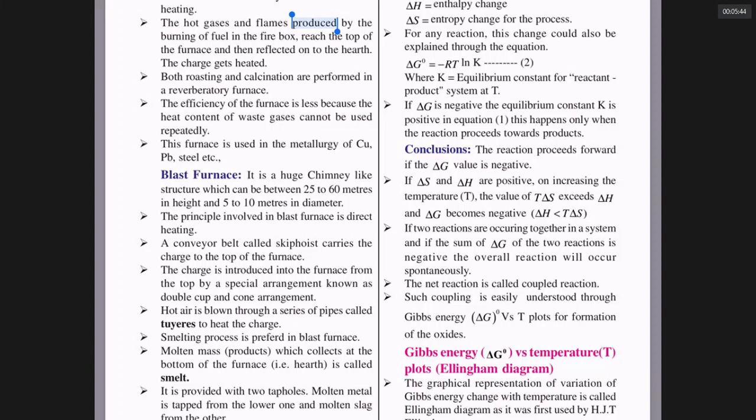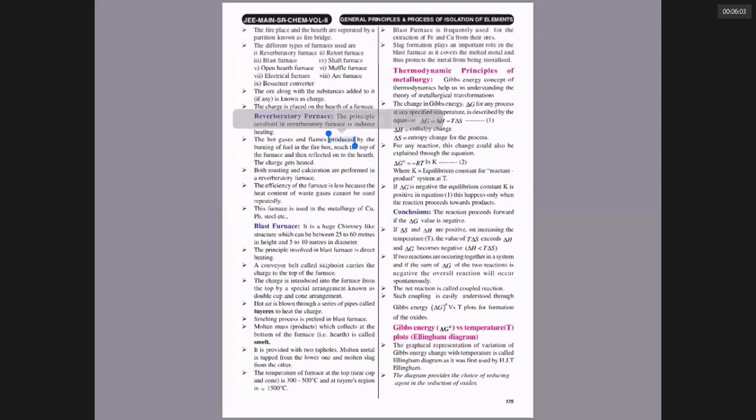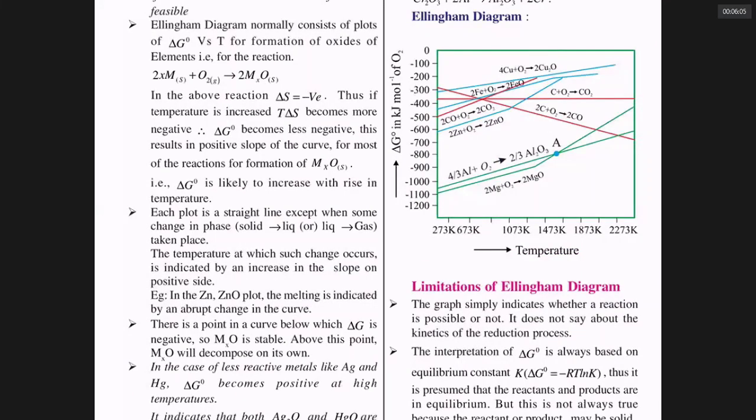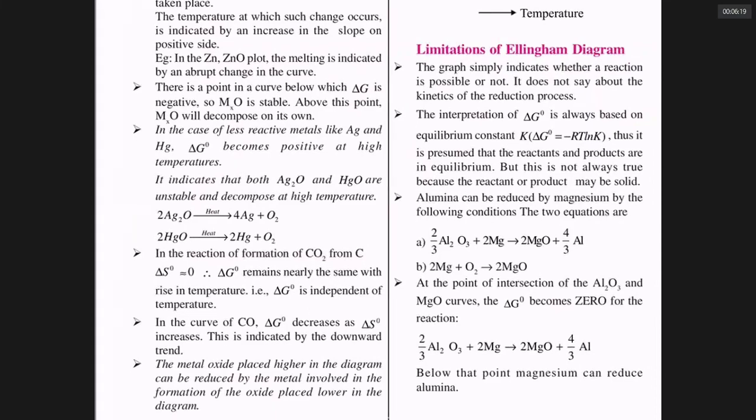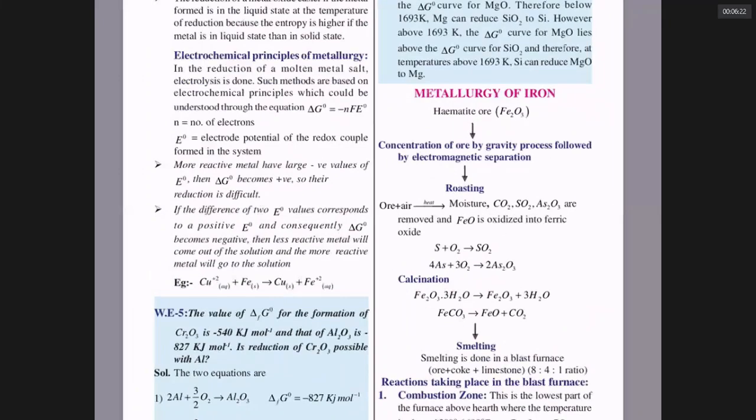For example, magnesium plus oxygen giving MgO is in bottom position, aluminum plus oxygen giving Al2O3 is in the top position. Bottom magnesium reacts with the top Al2O3 and reduces Al2O3 to aluminum. That is a concept which you should have. Generally, see the trend of the lines, they are going up, except for carbon monoxide. The Ellingham diagram provides an idea of which can be a good reducing agent. Okay? The Ellingham diagrams have many limitations too.